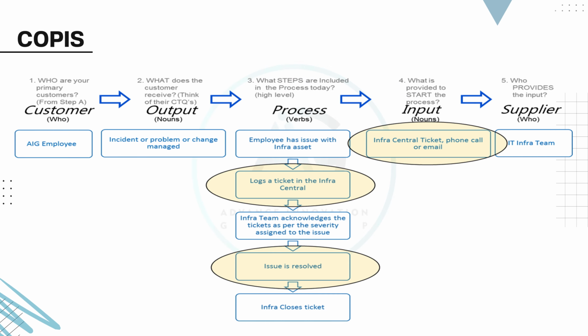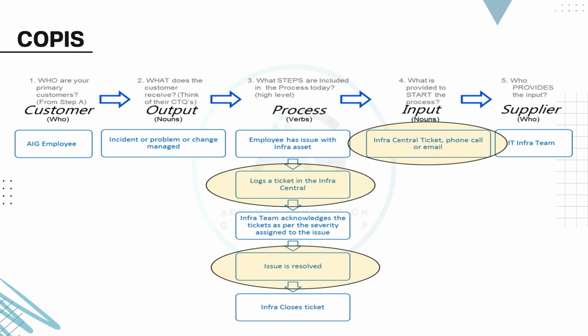This slide illustrates a practical example of the COPIS model applied to an IT support process. We begin with the customer, in this case, an AIG employee, who is the recipient of the service. Next is the output, which is the incident resolution or the problem/change being managed. This is the outcome the customer expects.